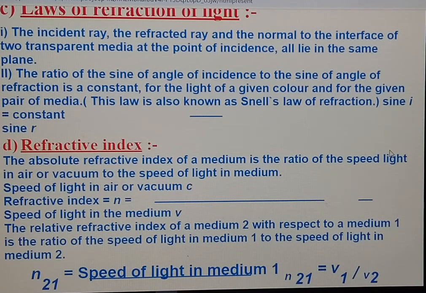Absolute refractive index of a medium is the ratio of speed of light in air or vacuum to the speed of light in that medium. The formula is n equals c upon v. Here c is the speed of light in air or vacuum, which is 3 × 10^8 meters per second.